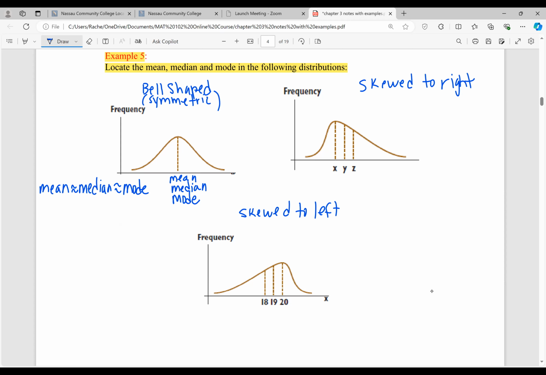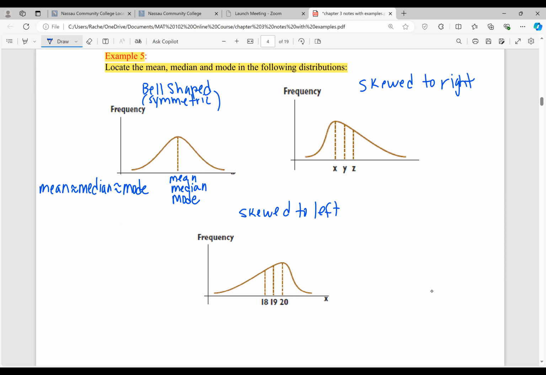The three of them are going to be in the center. Because think, median is the middle value and the mode is the number that occurs the most frequently. So that's where we're going to have the highest peak. The mode is always going to be at the highest peak. So the bell-shaped one is easier to remember, I think. It's more obvious. Let's look at the distribution now that's skewed to the right.